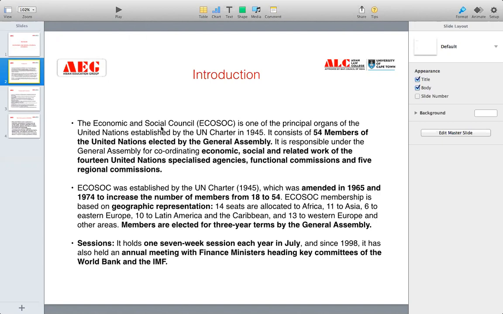One of the principal organs of the United Nations is the Economic and Social Council, and it consists of 54 members of the United Nations elected by the General Assembly. So the number of members that it contains is 54 in total, and these members are elected by the General Assembly. It is responsible under the General Assembly for coordinating economic, social, and related work of the 14 United Nations specialized agencies, functional commissions, and 5 regional commissions.